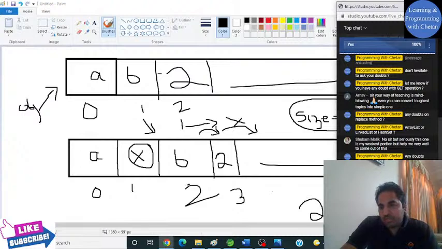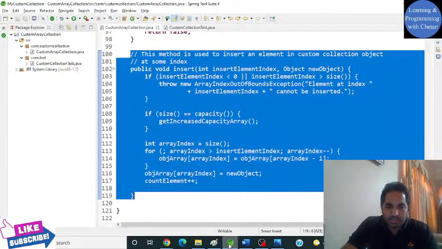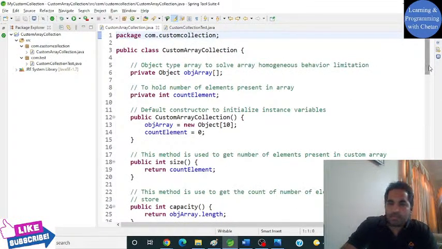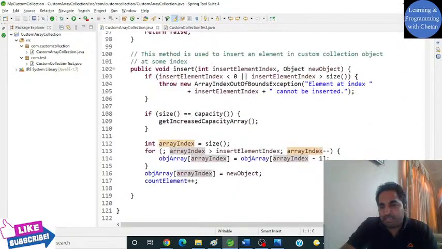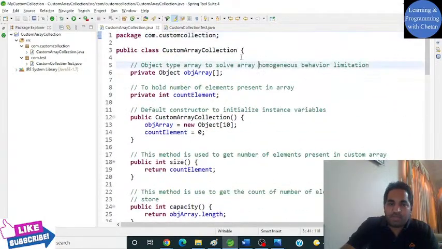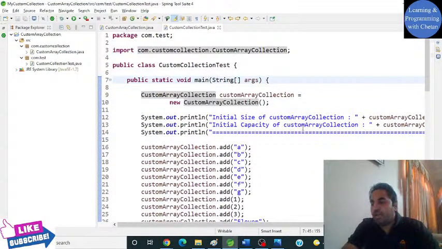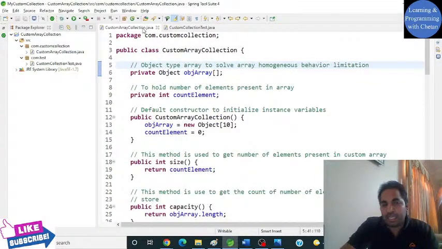So guys, let's not waste much of our time. I don't want to waste your time as well, and so let us continue keeping this assumption in mind that whatever we have discussed till now is clear to you. Now I would like to demonstrate to you. I have already created a custom collection test class to explain how all the operations are actually working, and whether the collection object which we have created is actually working fine or not. Let us test.